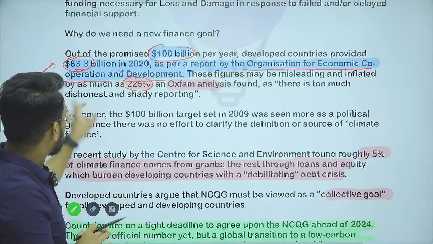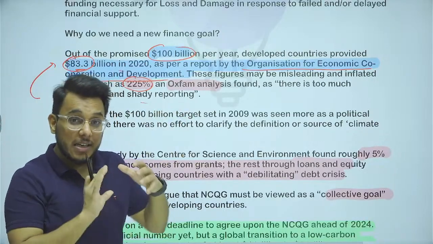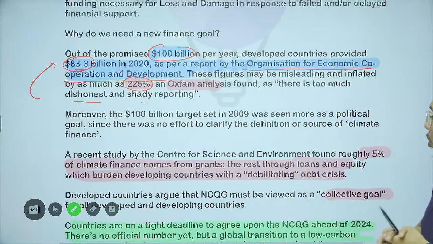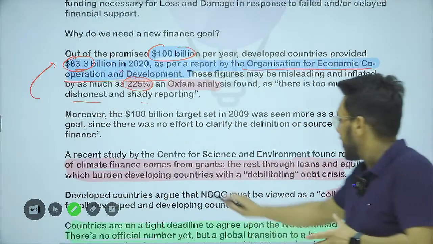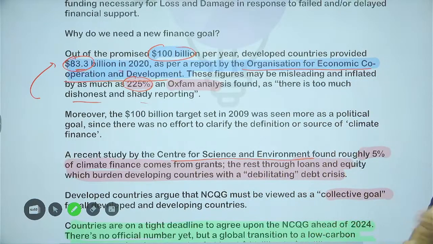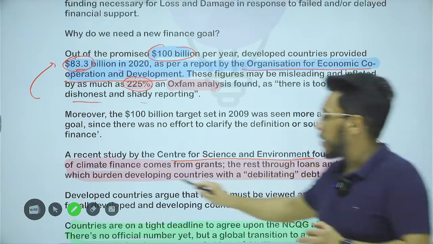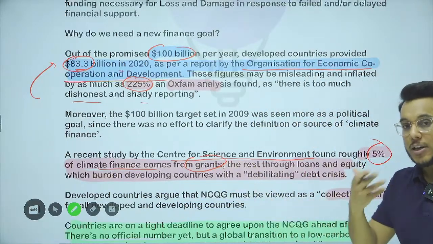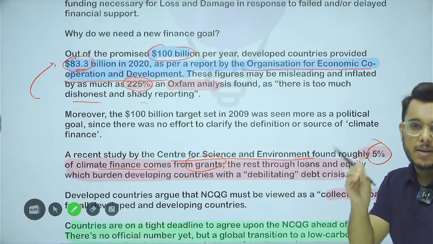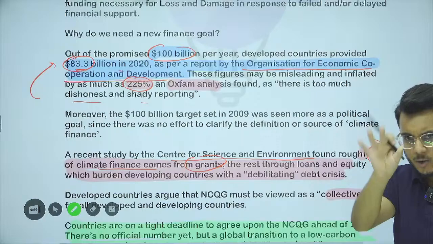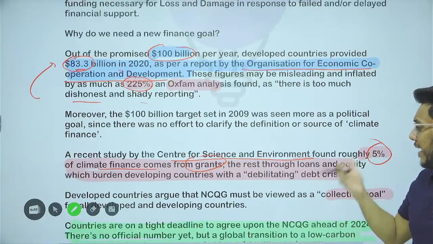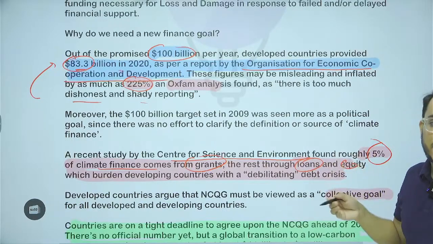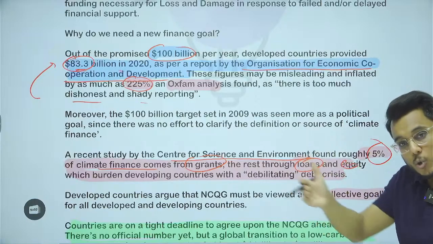It has been said that there is too much dishonest and shady reporting, and that money has not actually been given to the developing countries. Moreover, a study by the Centre for Science and Environment says that just 5% of the climate finance comes from grants. A grant is money you don't need to return, and only 5% of the $100 billion, around $5 billion, comes by grant. The other money comes through loans and equity, which burden the developing countries. Soft loans are being given, and these loans have to be paid back.